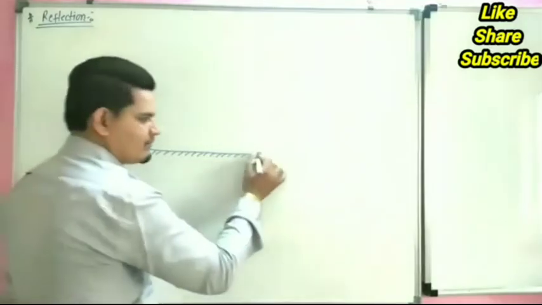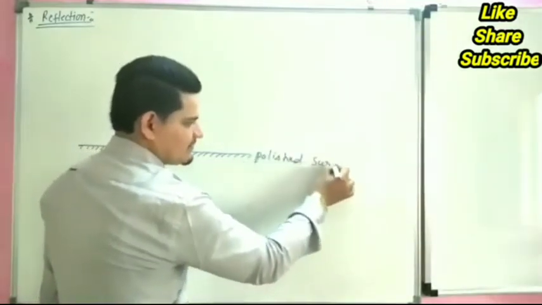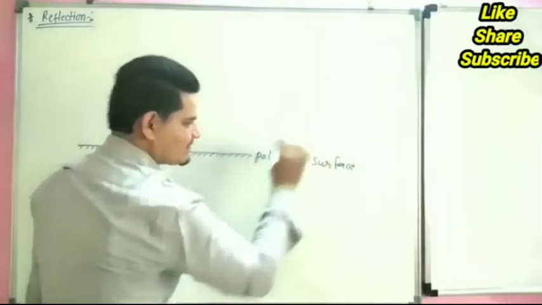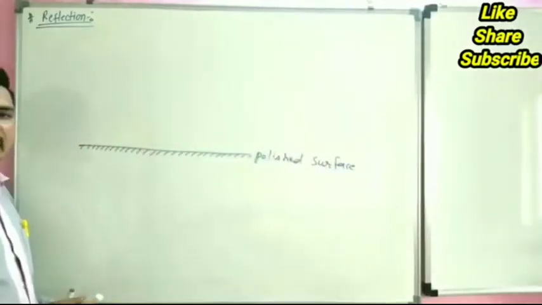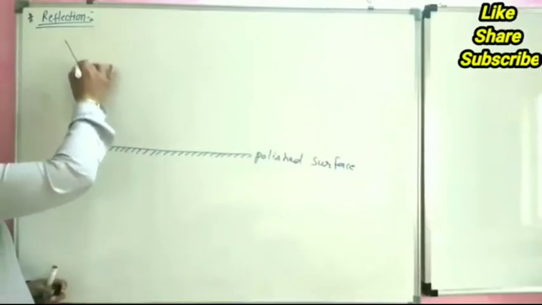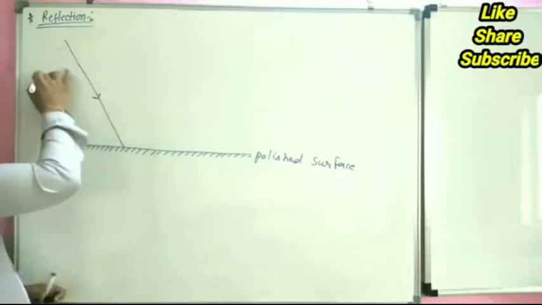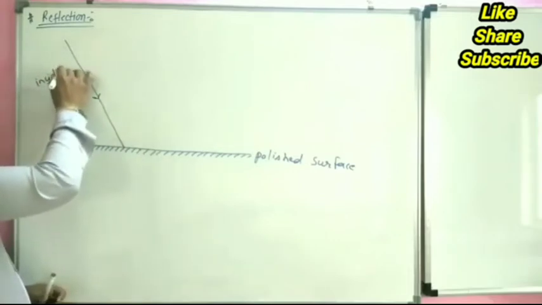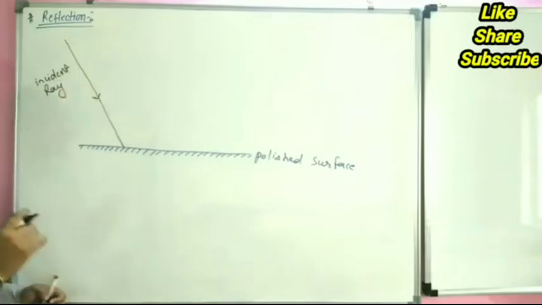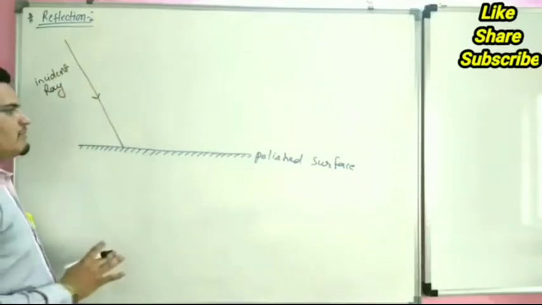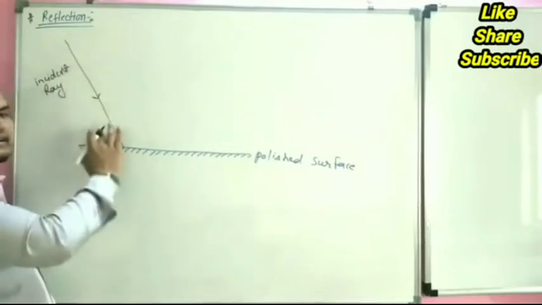This is our polished surface. When an incident ray, we can say light ray, falls toward the mirror, it is called the incident ray.